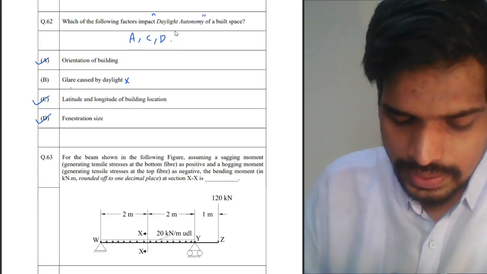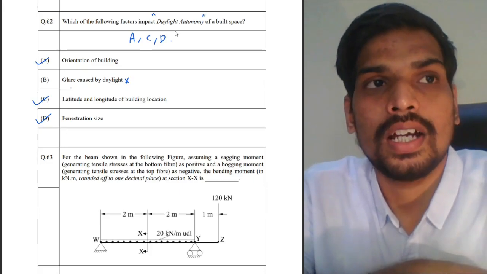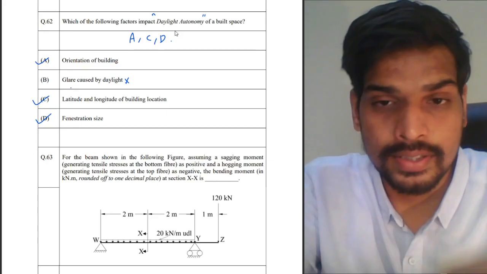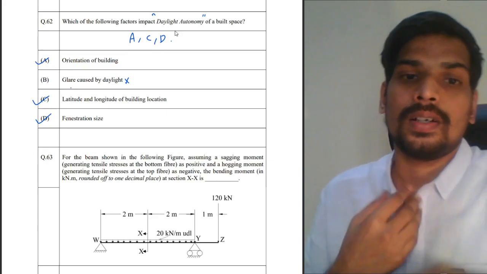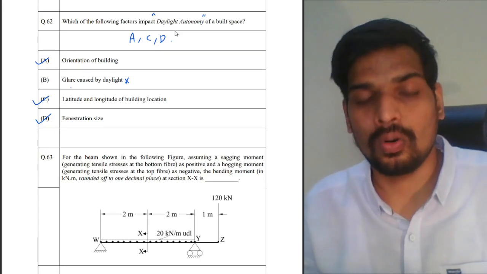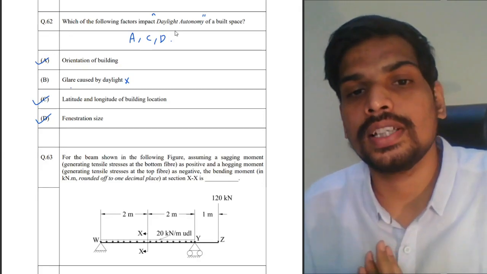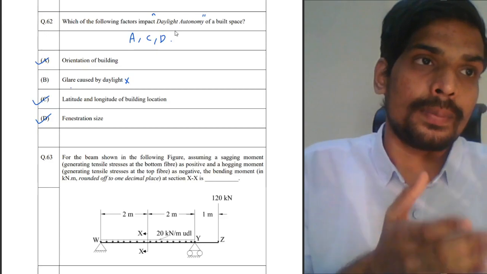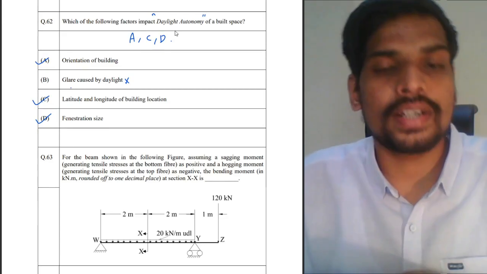However, let me tell you, glare indirectly does have an impact on daylight autonomy, because daylighting of a space depends on three components: sky component, internally reflected component, and externally reflected component. Now, if you're having dark walls, that will cause glare in the space, and also reduce the internally reflected component. So there's an indirect link. The wall finishes define the internally reflected component and also glare.